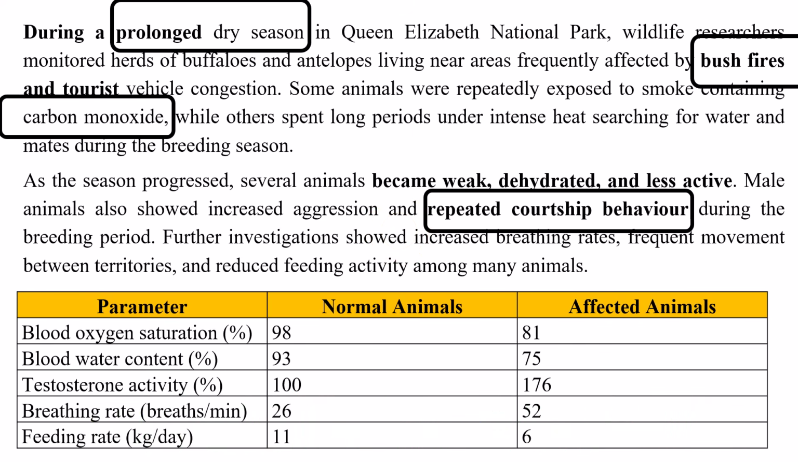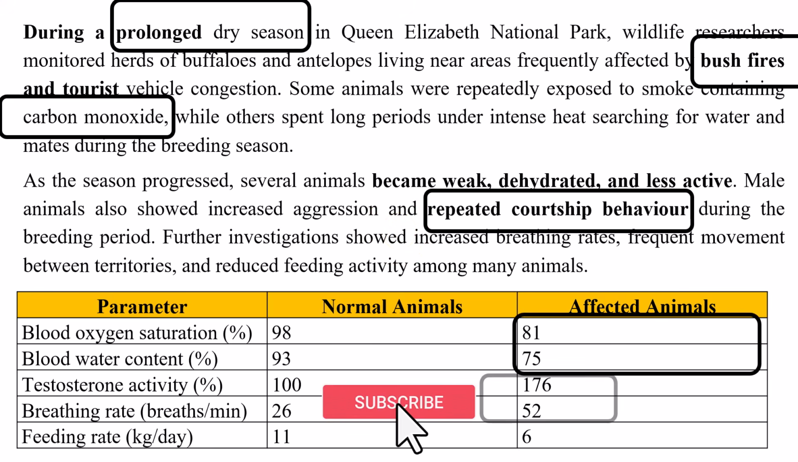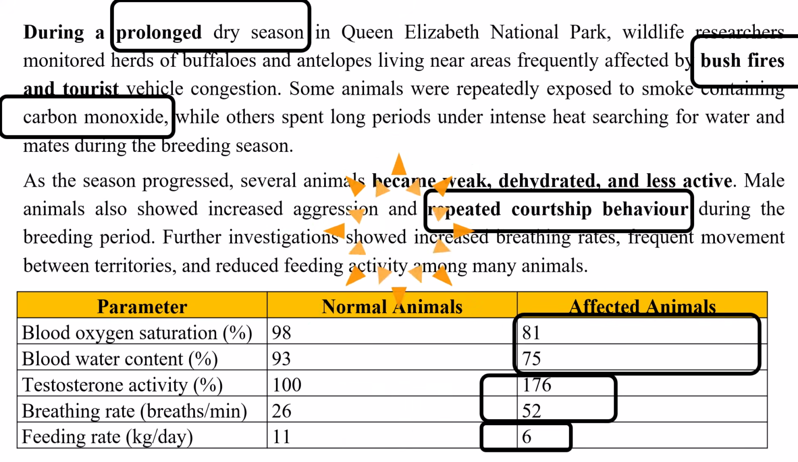Pause and analyze the data table. Blood oxygen and water decreased, testosterone and breathing rate increased, feeding rate decreased. In the scenario, we have bushfires, prolonged dry season, and reproductive behavior.